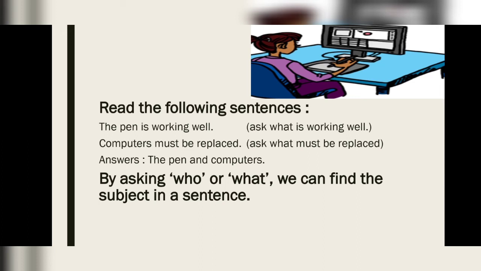So now we can say that by asking who and what we can find the subject in a sentence. I repeat, by asking who and what we can find the subject in a sentence.